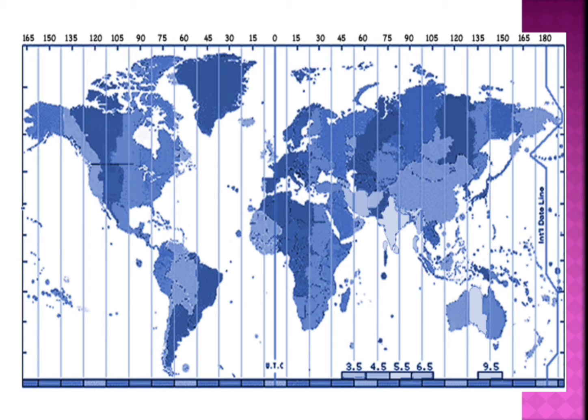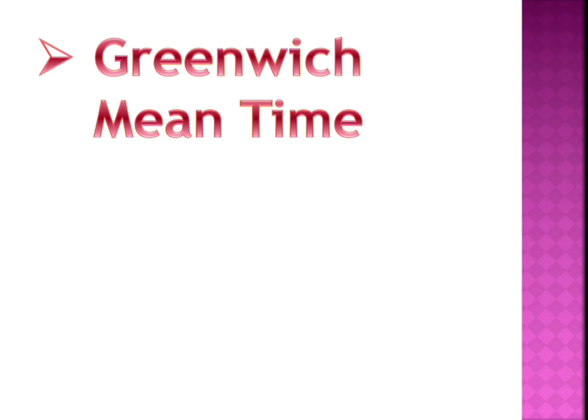If we have to understand more properly, we have different times. First one is Greenwich Mean Time. So you all know the prime meridian, isn't it, children? That is 0 degrees longitude. If we consider that longitude and calculate the time of different places, then that is called Greenwich Mean Time. The time at the prime meridian is used as the base to calculate the time of different places, different countries. That is called Greenwich Mean Time.